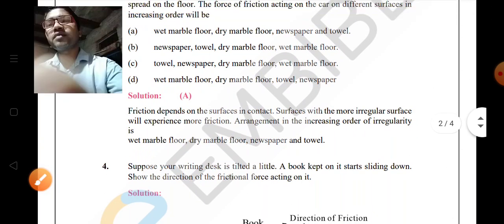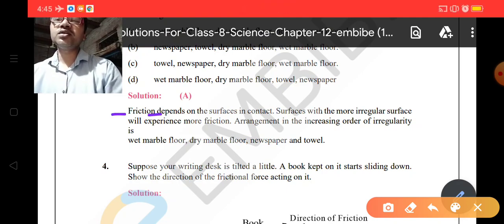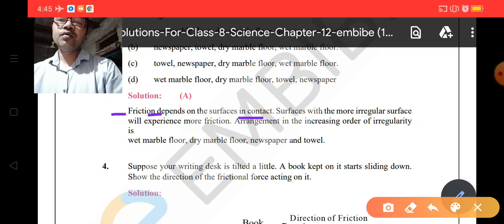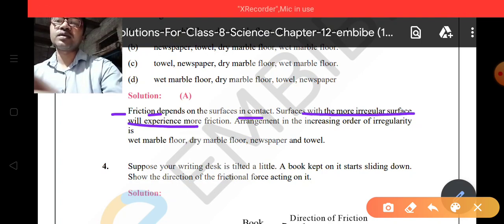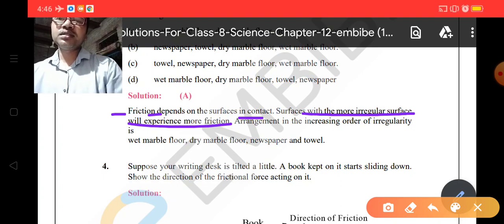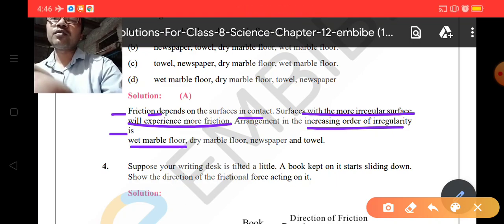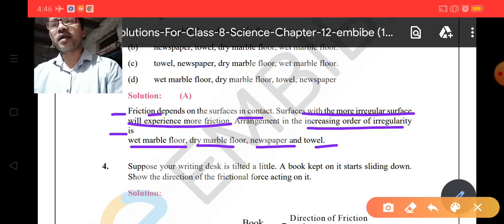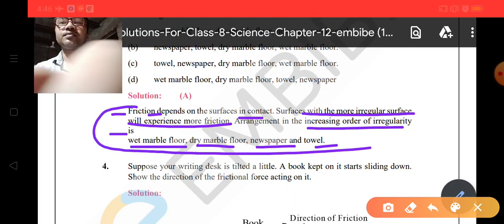The solution of this question is given here, meaning the explanation of why it is A. So you can see here, the friction depends on the surface in contact. A surface with more irregularity will experience more friction. So if a surface is more irregular, it will experience more friction. The arrangement in the increasing order of irregularity is wet marble floor, then dry marble floor, then newspaper, then towel. So this one is the arrangement, or you can say this one is the order sequence.